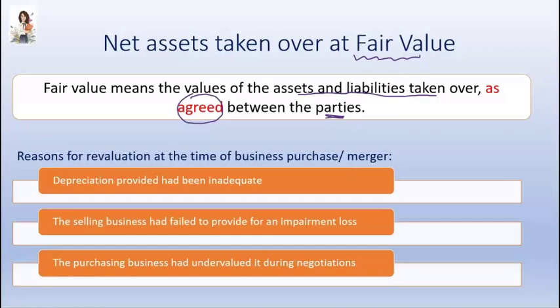The purchaser might feel that the depreciation provided by the selling business had been inadequate, and therefore the book values of the assets of the seller are greater than should be. It could be that the purchaser feels that the seller had failed to provide for an impairment loss. Again, this would lead to an inflation of the book value of the seller's assets.